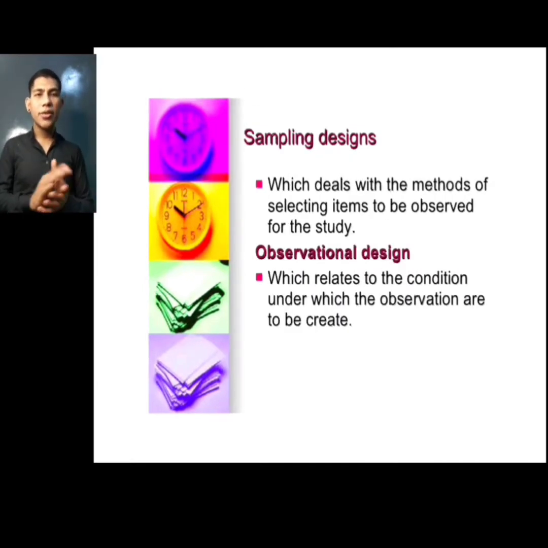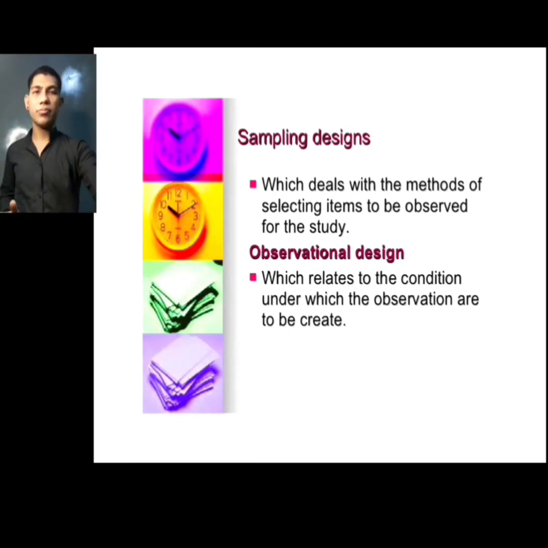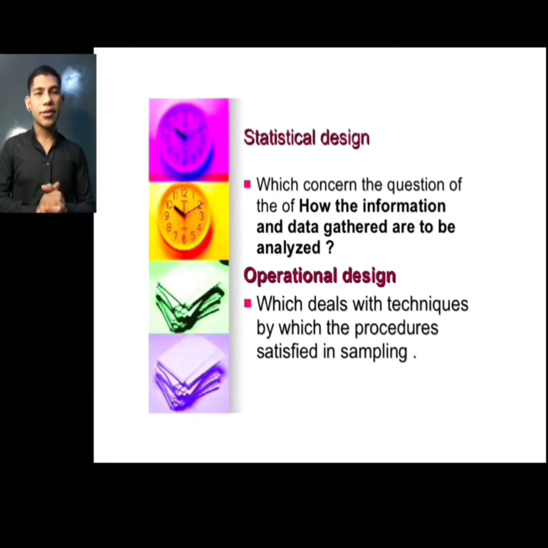Sampling design basically deals with the method of selecting items to be observed for the study. Observation design relates to the conditions under which observations are to be collected. Statistical design basically concerns the question of how the information and data generated are to be analyzed. The operation design deals with the techniques by which the procedures specified in the sampling, statistical and observational designs can be carried out.